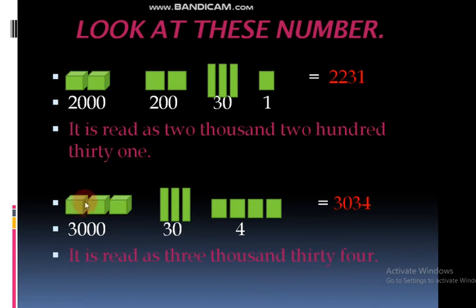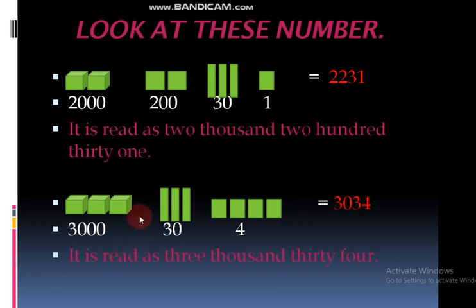See here, how many boxes are there now? 3 boxes. We can read it as 3000. We can write 3000 here. In 100 place, no boxes, right? Like these square boxes are there here? No. In 1000 place only 3 boxes. And then in 10s place, how many boxes? 3 boxes. We can write it as 30. In 1s place, how many boxes? 4 boxes. We can write it as 4. In 100 place no box, so we can directly write in 1000 place 3, and here 3.